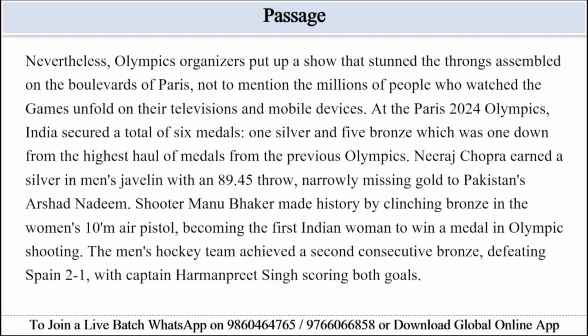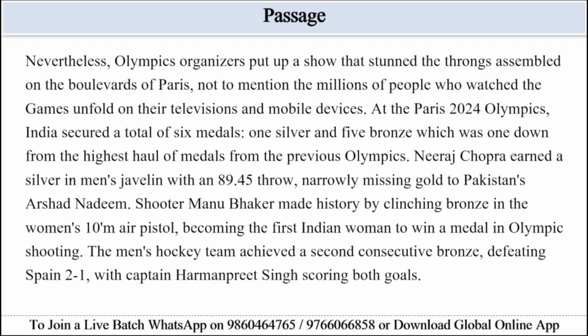At the Paris 2024 Olympics, India secured a total of 6 medals, 1 silver and 5 bronze, which was one down from the highest haul of medals from the previous Olympics. Neeraj Chopra earned a silver in men's javelin with an 89.45 throw, narrowly missing gold to Pakistan's Arshad Nadeem.